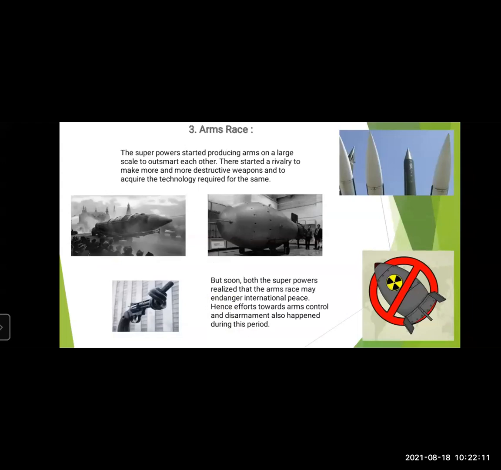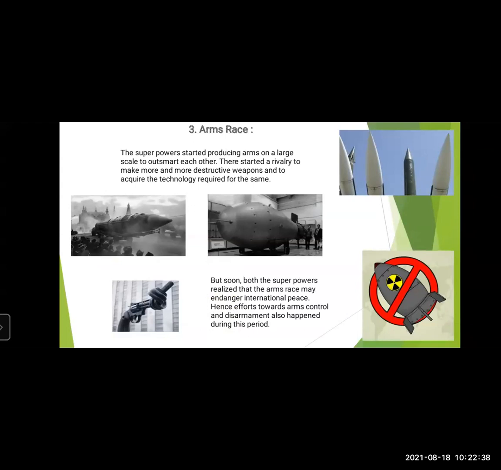Next point is arms race. As I discussed earlier, it's a pattern of competitive acquisition of military capability between two or more countries. Competing with each other in terms of weapons. So the superpowers started producing arms, weapons which are used in war, on a large scale to show that we are smart, to outsmart, to show we are cleverer than each other.